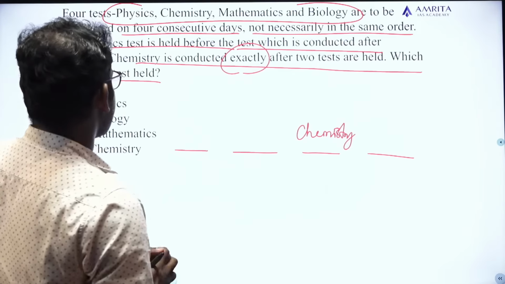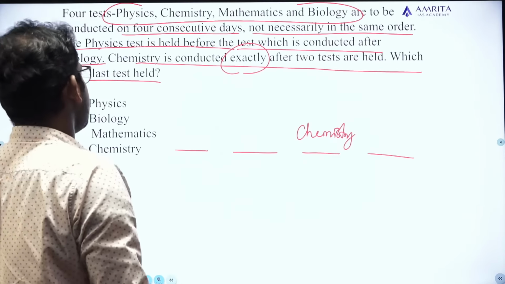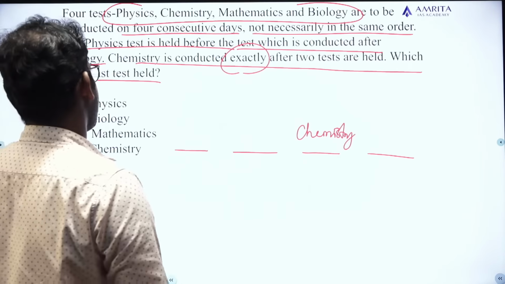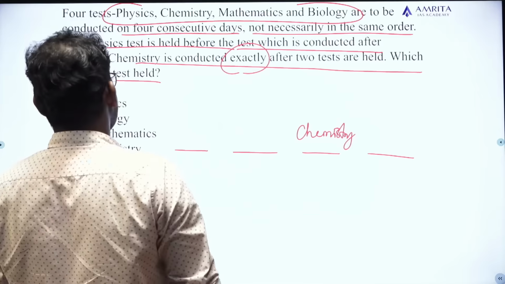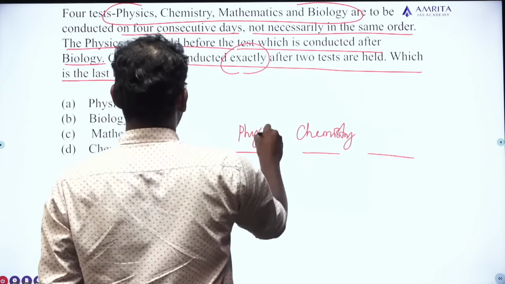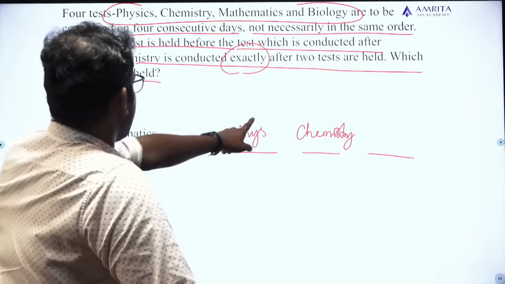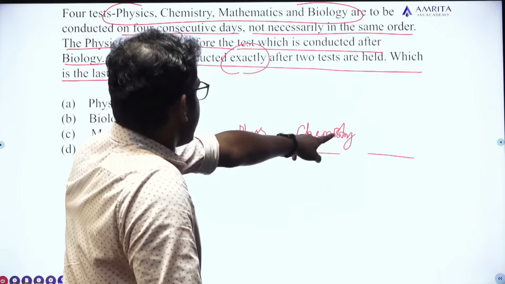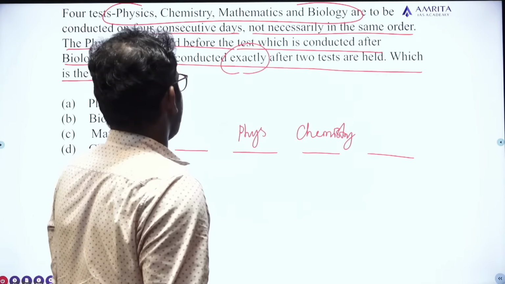Then the physics test is held before the test which is conducted after biology. See, I am putting physics here. For example, the physics test is conducted before the test which is conducted after biology.